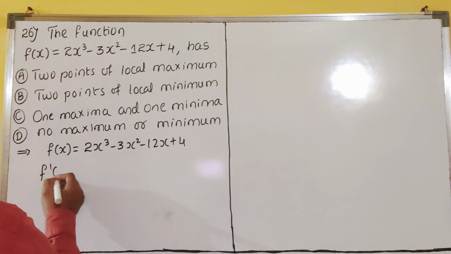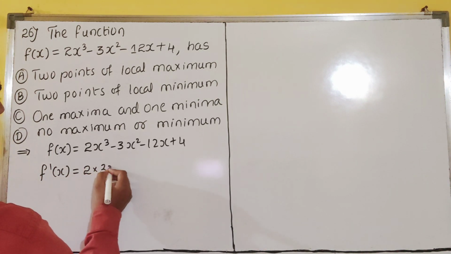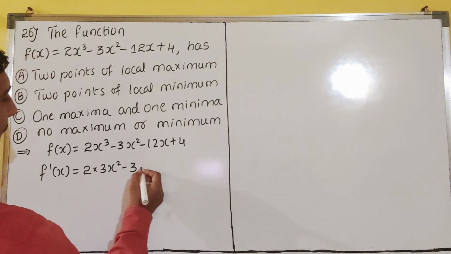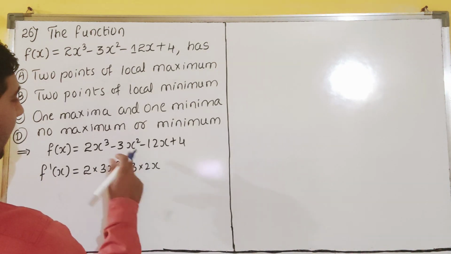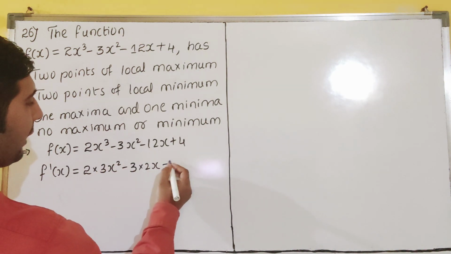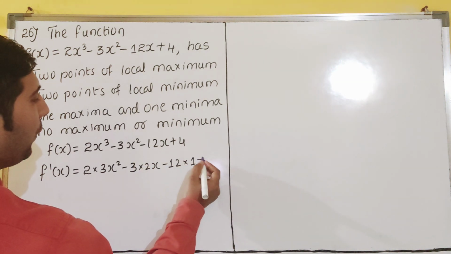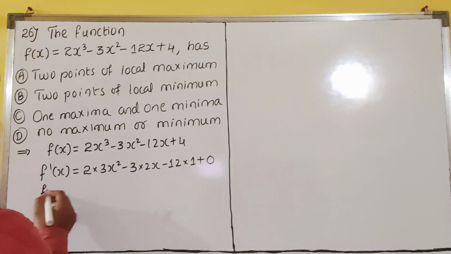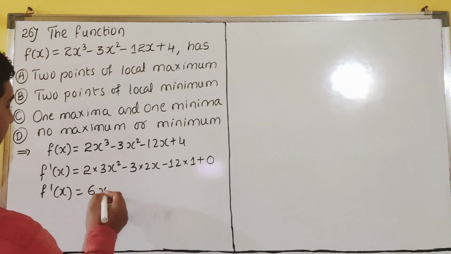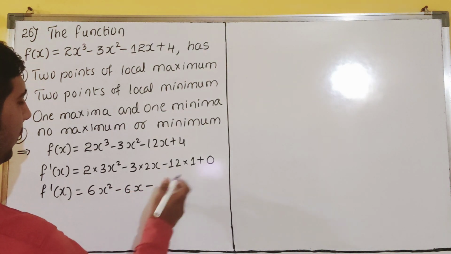Derivative of this, dear students. 2 is written as is, x cube derivative is 3x square. Minus 3 is written as is, x square derivative is 2x. Constant is written as is, we are taking function derivative. Again minus 12 is written as is. Derivative of x is 1. So 4 derivative is 0, dear students. Constant derivative is 0. So 2 into 3 is 6x square. 3 2s are 6x. 12 into 1 is 12.